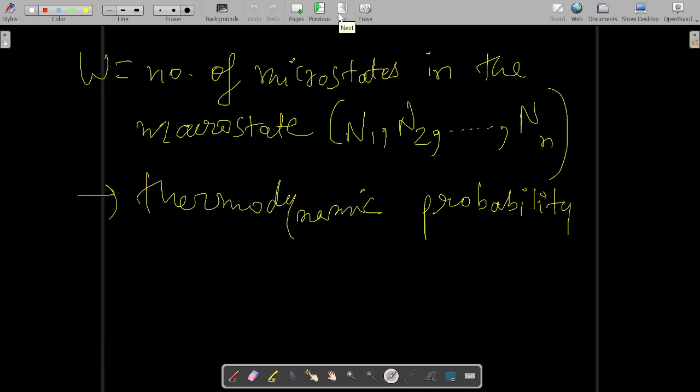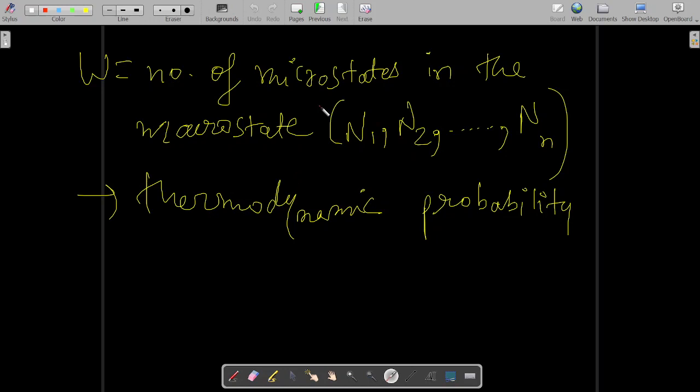W is equal to the number of microstates in the macrostate. Okay, your W will be the number of microstates. It is quite clear and obvious from here. So this is how your thermodynamic probability can be measured. We will learn about thermodynamic probability and all those things in the next class.